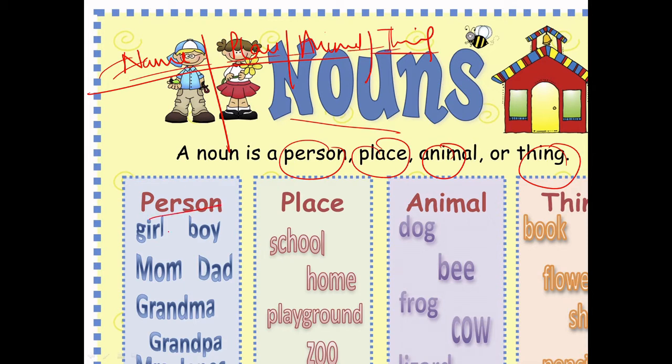In a similar way, persons: girl, boy, mom, dad, grandpa, grandmom. Places: school, home, playground, zoo. Animals: dog, bee, frog, cow, parrot, anything, and birds basically. Things: book, flowers, shoes. So these are various things.